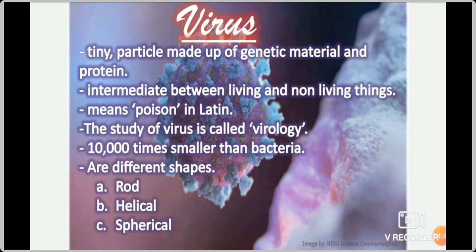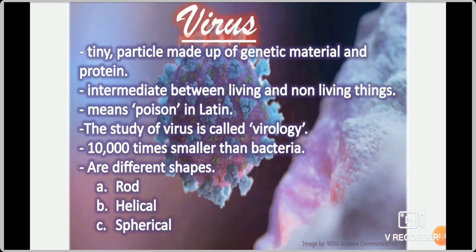Now this virus is a very tiny particle. It is made up of genetic material and protein. Then next point, they are intermediate between living and non-living things. So it can live as living and it will be non-living also.